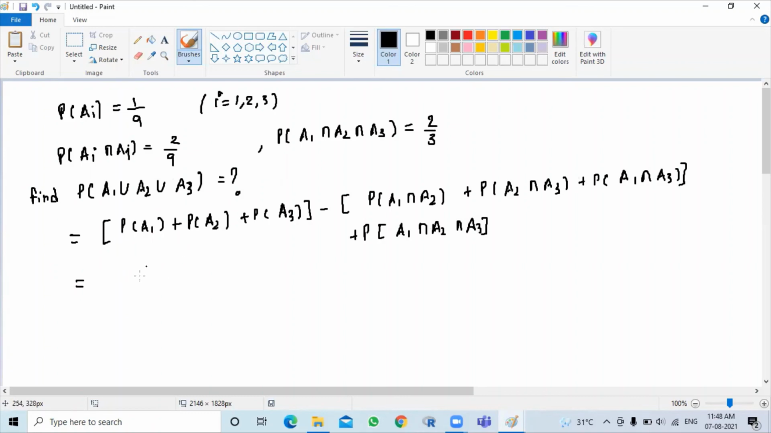So what is this sum? This sum will be 1 by 9 each, so this will be 3 by 9. And this will be 2 by 9 each, so this will be 2 by 3. The sum will be 2 by 3. Plus this probability is given to be 2 by 3. So you can see that this is 1 by 3. The probability of A1 union A2 union A3.